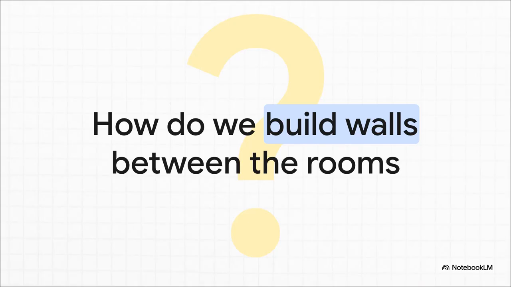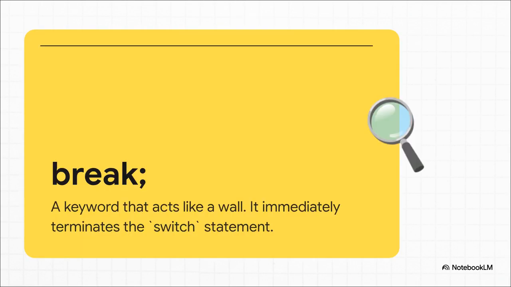So if we don't want our party guests crashing every single room, we've got to find a way to stop them once they've found their spot. We need to, well, build some walls. And that wall is the break keyword. It's simple, but so powerful. As soon as the code hits a break, it immediately gets booted out of the entire switch block. So the big takeaway here is, unless you have a very specific reason for that fall-through behavior, you're going to want to put a break after almost every single case. It keeps everything neat and tidy.